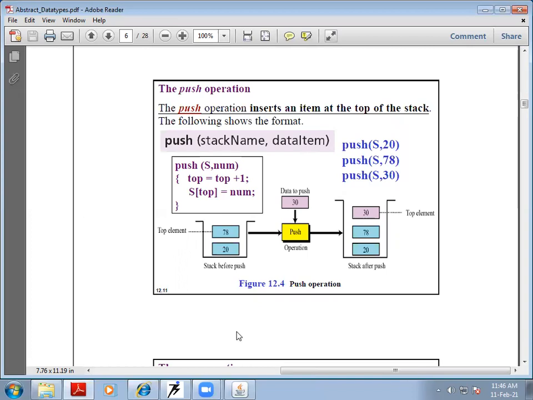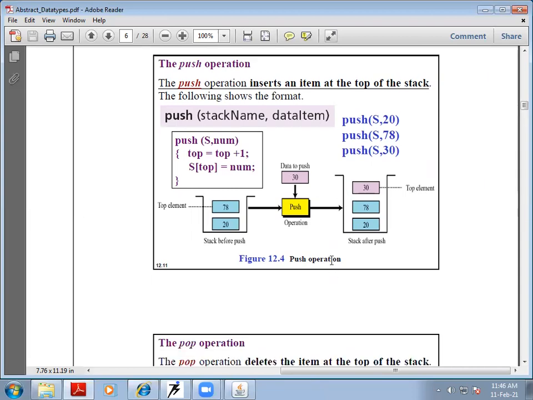Okay, so if we see it diagrammatically, we already have a stack with items 78 and 20. We want to add a new data item, 30, using the push operation, and it will add it at the top. So the stack will become 20, 78, and 30. This is the concept of the push operation.